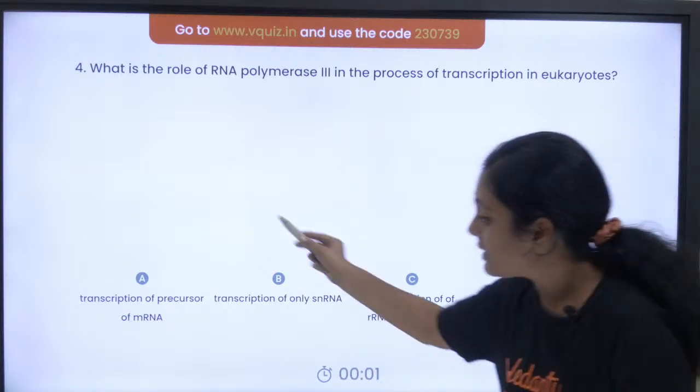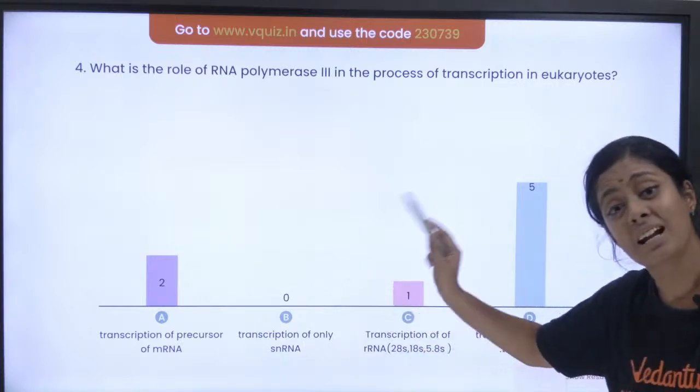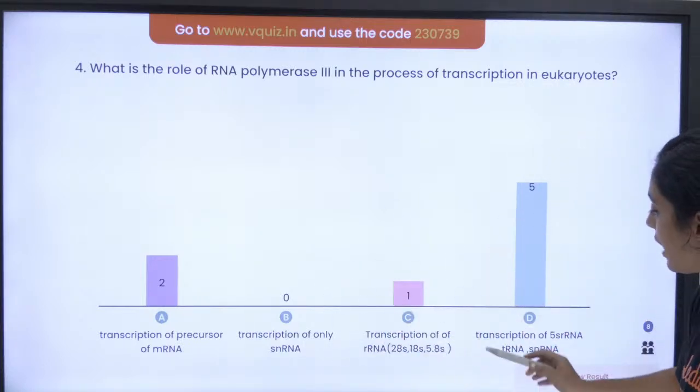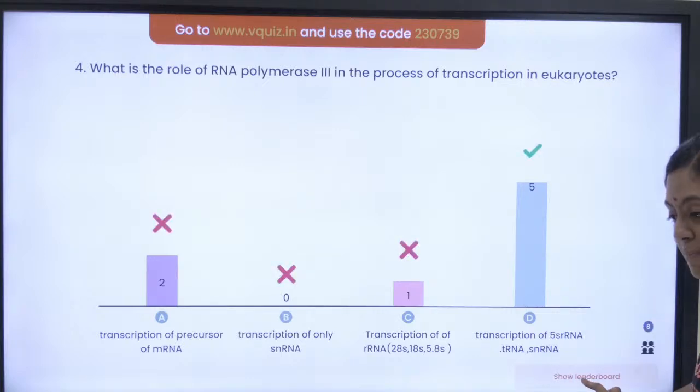So precursor mRNA, who produces it? Pol 2. Only snRNA is not the right answer. rRNA, who produces it? Pol 1. So 5 of you have answered option D. Very good, excellent, keep it up. Now let's see the result. The right answer is option D, pasangla.